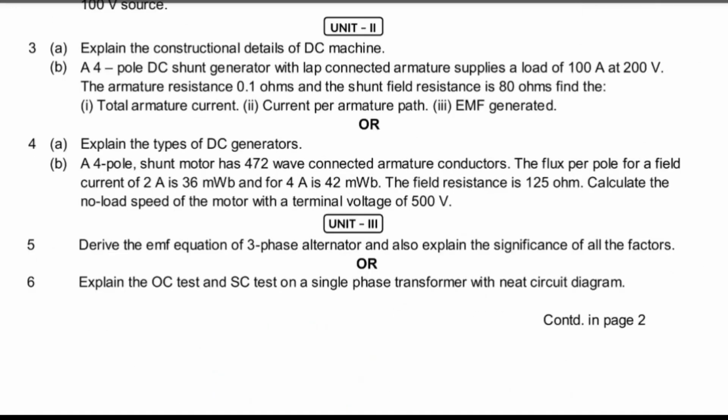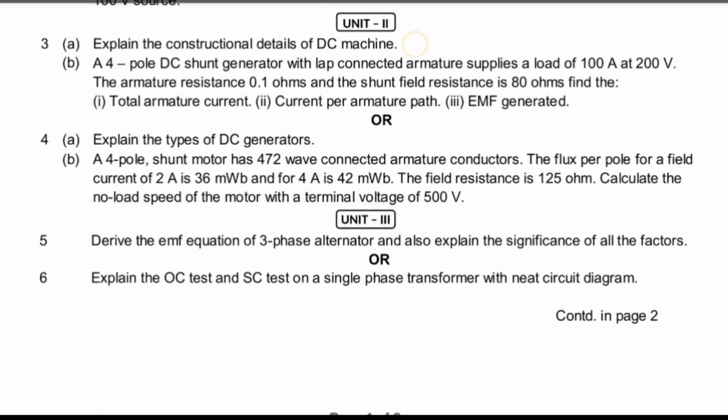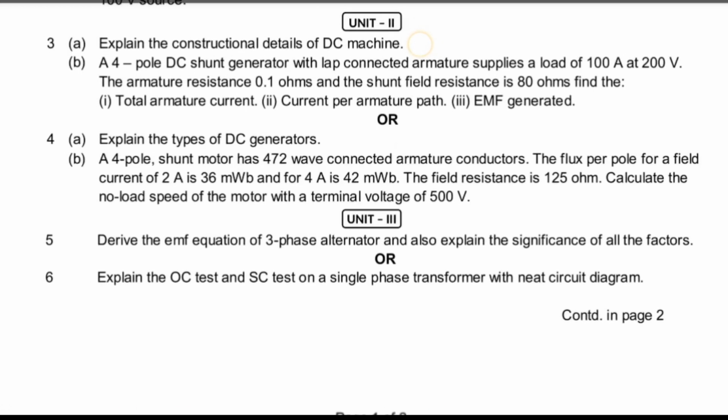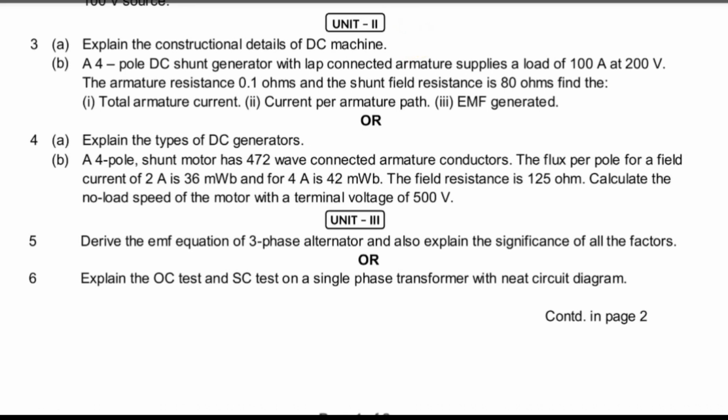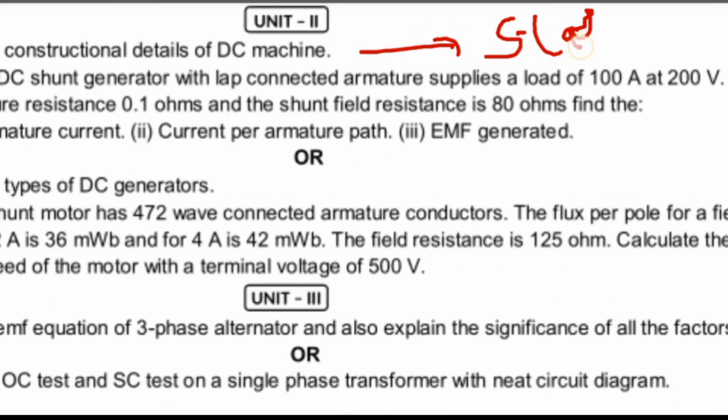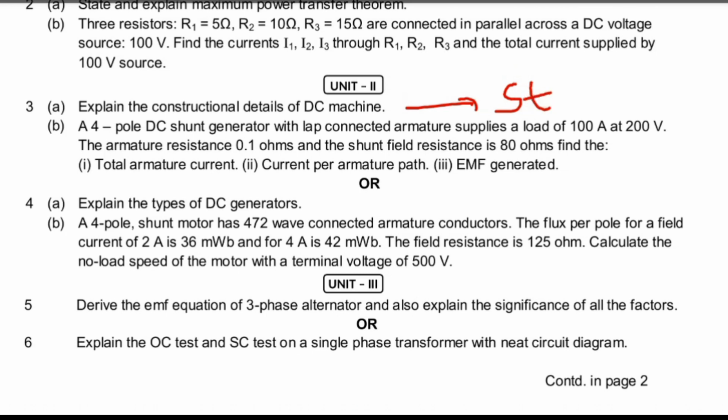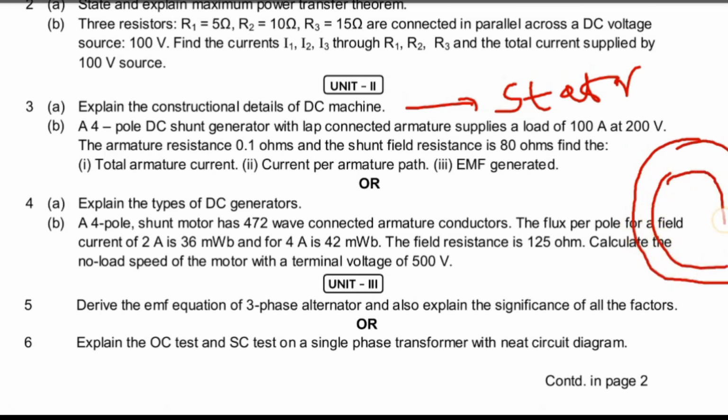Coming to unit 2, that is DC and AC machines. The previous question is: explain the construction details of a DC machine. DC machine means it may be a motor or generator. We can explain that it mainly consists of two parts, stator and rotor. How to draw a DC machine: in the stator we have projected poles, and the rotor has the armature. After that, the construction details of a DC machine you can understand easily.